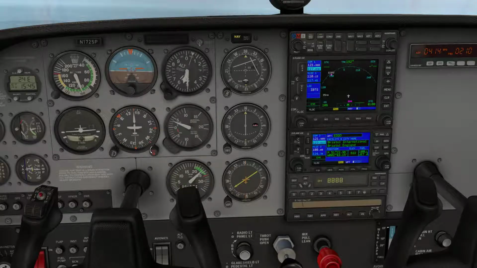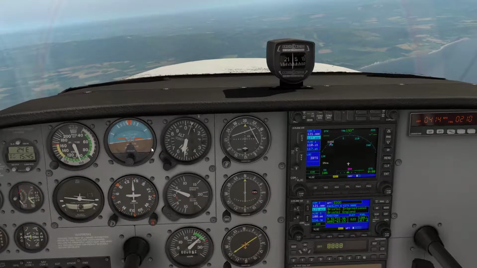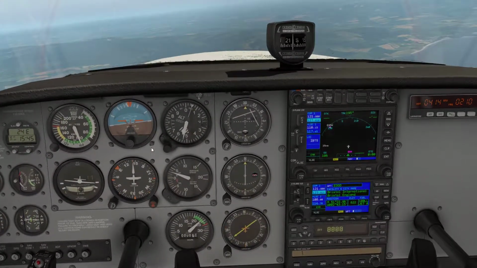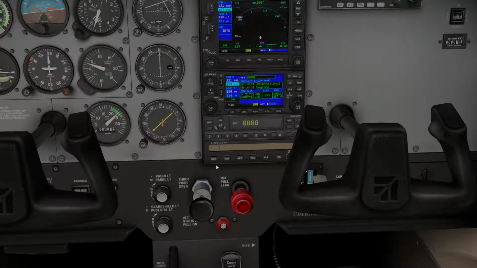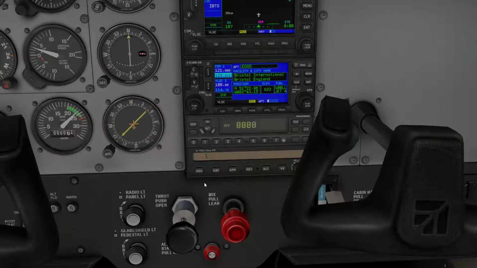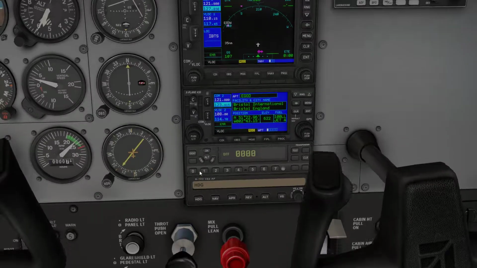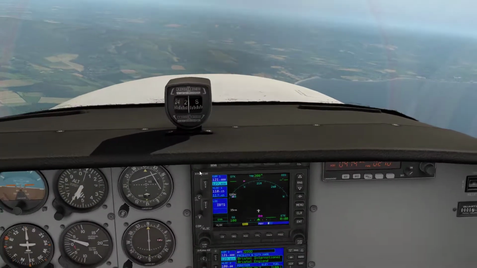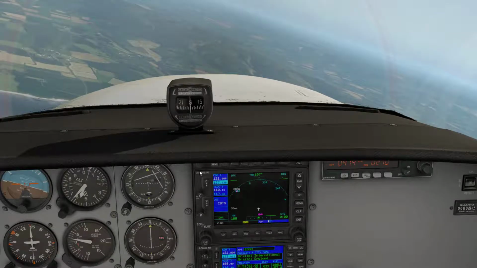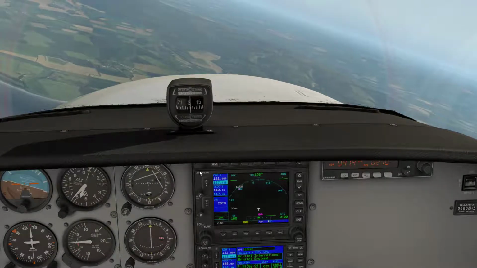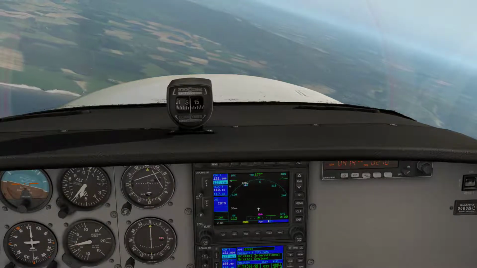Okay, there we are, the dial is now rotated to the east, but at the moment the aircraft is still flying just in a straight direction. So what we're going to do, down here on the Autopilot, is click heading, and now if you look up here, the aircraft is immediately starting to turn onto the heading that we want to turn onto. There we are.